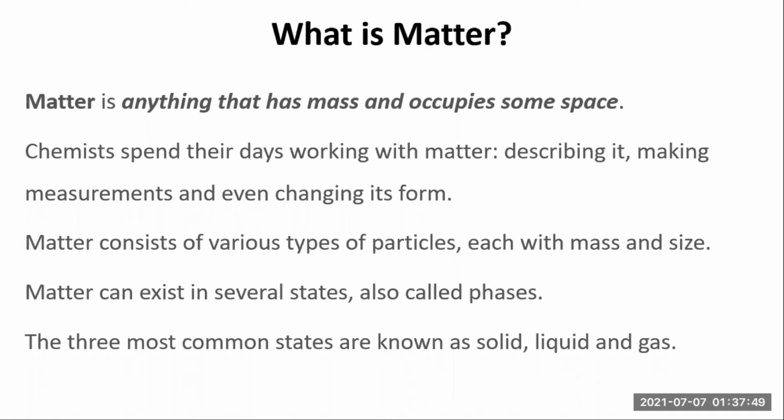These chemists spent a lot of days working with matter, understanding it, describing it through different experiments, measuring it, and even changing it from one form to another, like transforming a solid to liquid, or a liquid to gaseous form. The people who work in the field of chemistry, we call them chemists. They spent many days of hard work in describing, measuring, and even changing the forms of matter. Now, what is the basic thing which matter is made up of?